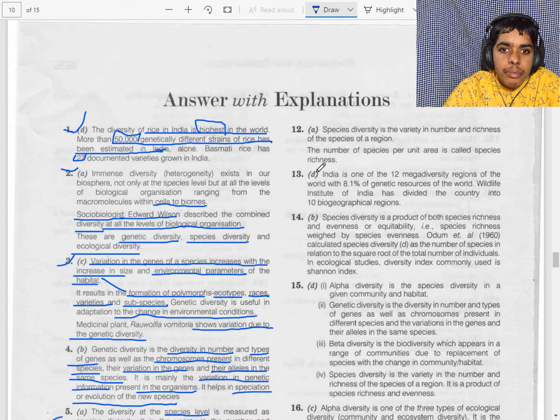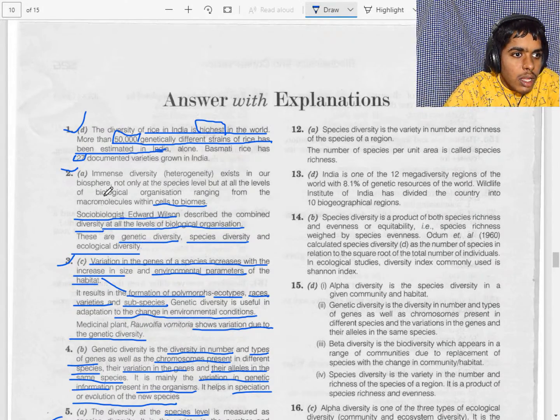The medicinal plant Rauwolfia serpentina that is present in the Himalayan ranges produces a chemical called reserpine. We have discussed this in the morning. So reserpine. Let's check. Yes, the 11th question.